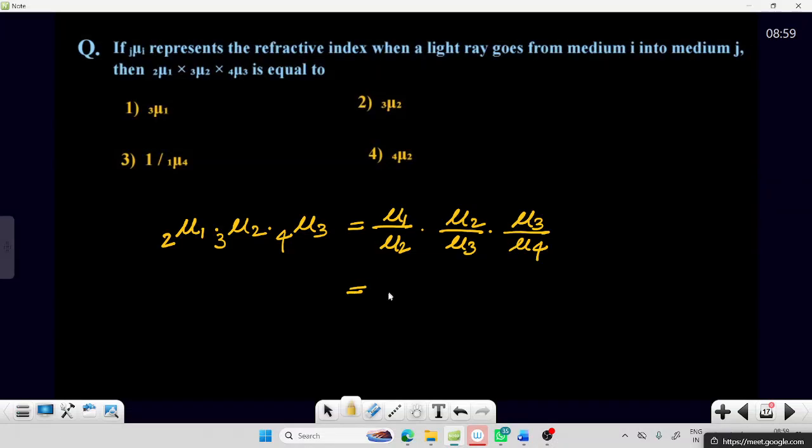So then this is what, tell me. Option 3, mu1 by mu4. So this we can write as what? Mu14, but there is no such option. This can be written as 1 by mu4, what we can write? Yes, so option 3.